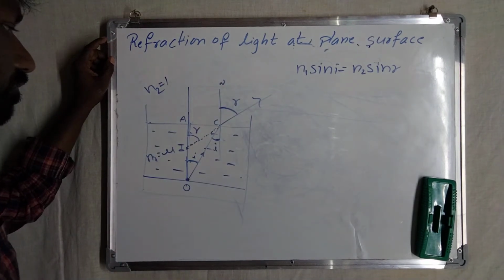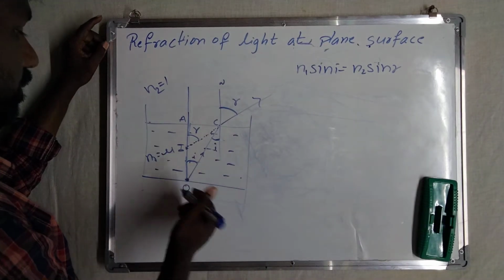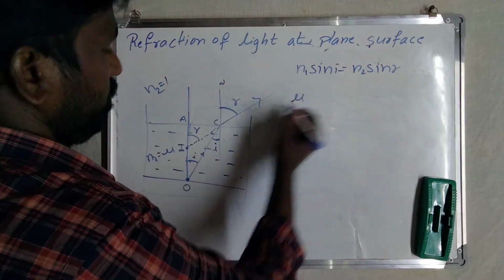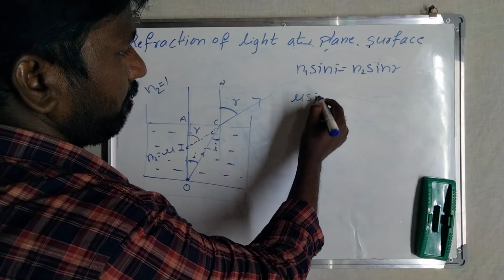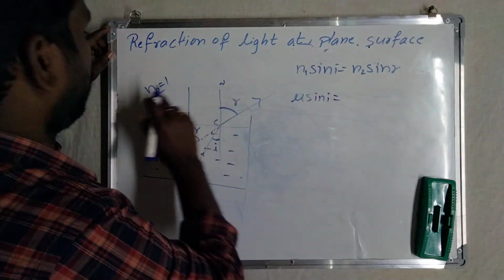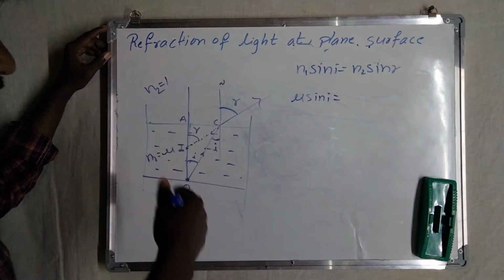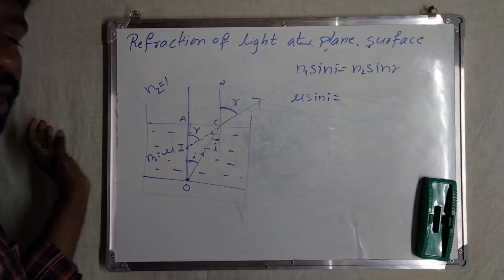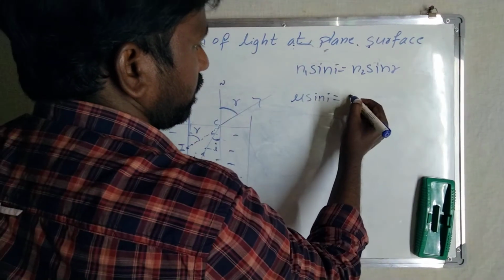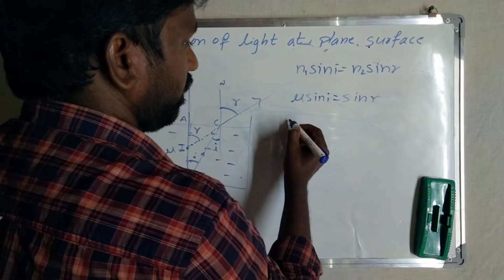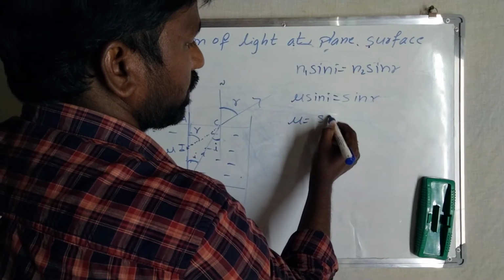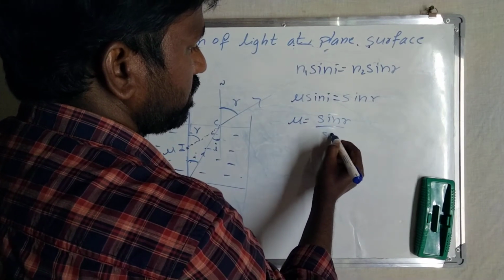Now n1 is nothing but mu, so mu sine I equals n2 sine R. The air around the water has refractive index 1. So we can write mu equals sine R by sine I.